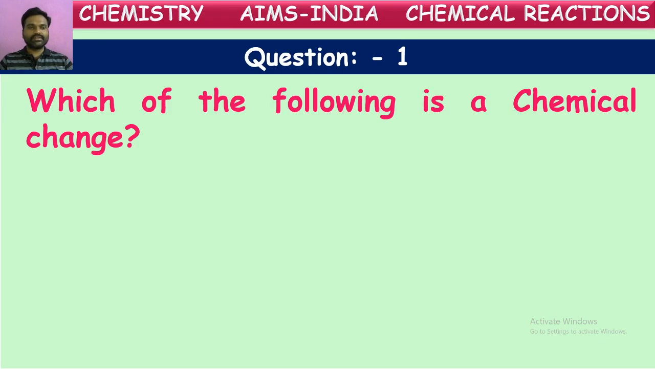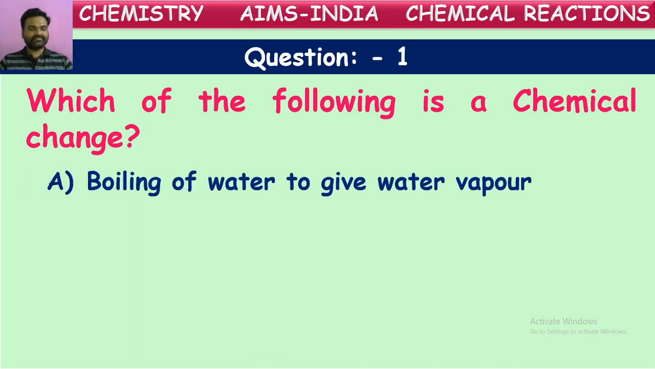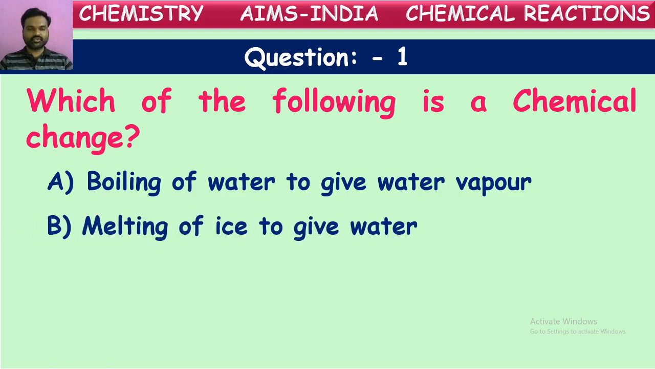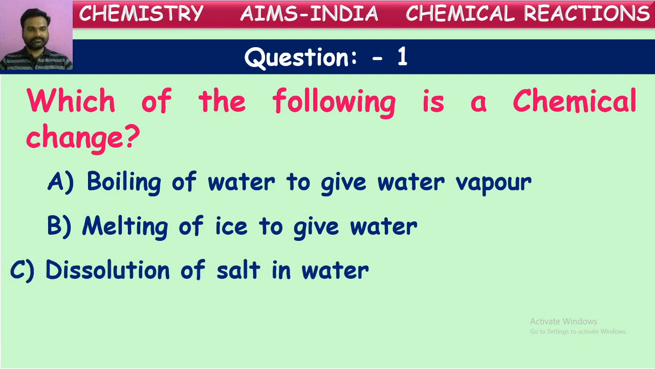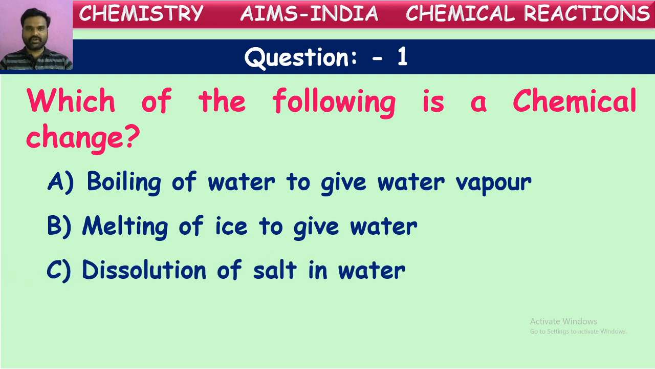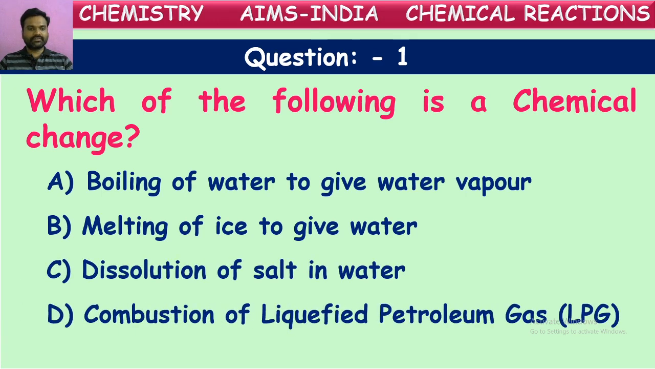Which of the following is a chemical change? It's a simple question you have started. Let us see the options given. Boiling of water to give water vapor. Melting of ice to give water. Dissolution of salt in water. Combustion of liquefied petroleum gas, which is simply called LPG. Out of these changes, which comes under chemical change?